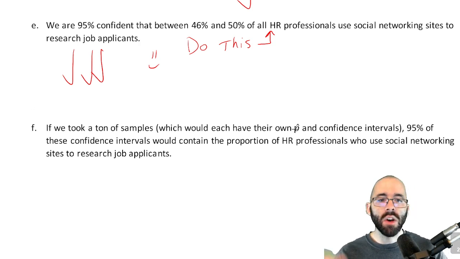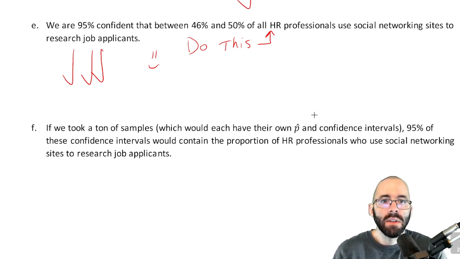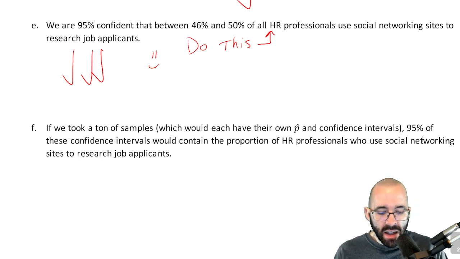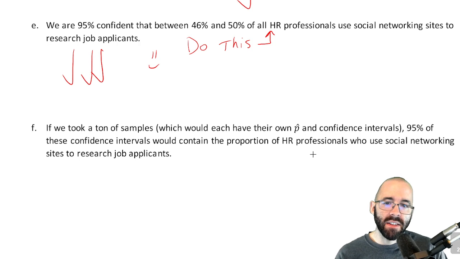We could use each of those p hats to generate their own confidence intervals. Sampling is random, so we'd get a whole bunch of confidence intervals. Well, 95% of these confidence intervals would contain p. 95% of these confidence intervals would contain the proportion of HR professionals who do this.